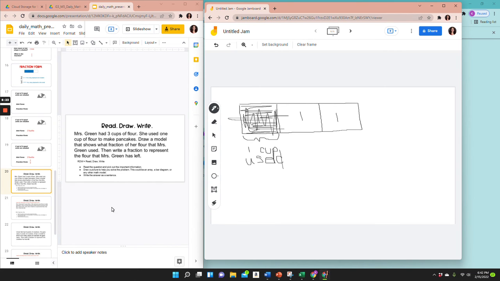Then write a fraction to represent the flour that Mrs. Green has left. So how much is left? 2 parts. So 2 out of 3 parts are left. I know that my fraction has the total number of parts on the bottom, which is 3. And I want the total number of parts that are left, which is 2. So now I've drawn, and I can then go on to writing my sentences.